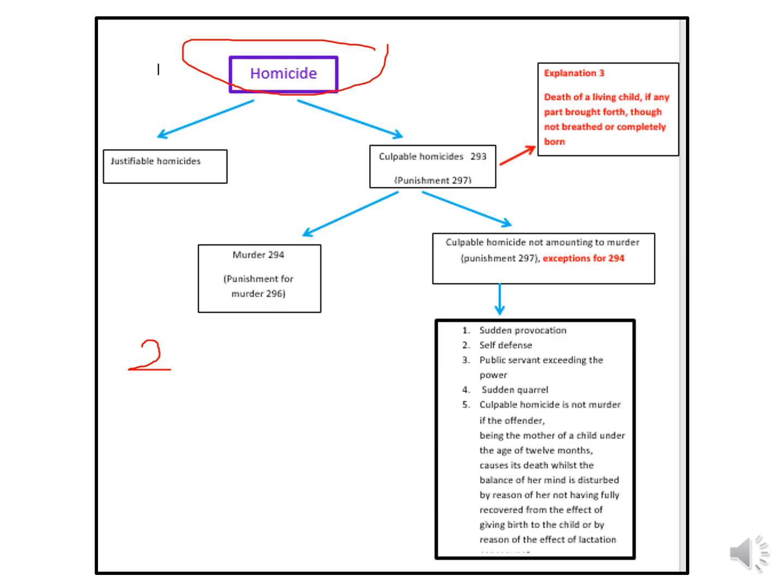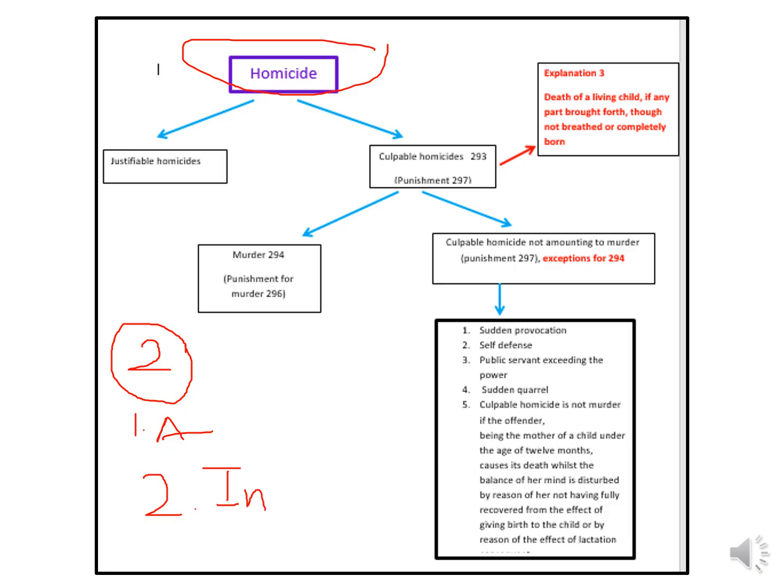So what are the two requirements that should be there? The first one is actus reus. So that means some kind of act should be clearly visible. That means maybe cutting the neck, stabbing, right, an action. And the second thing is there should be a very clear intention.